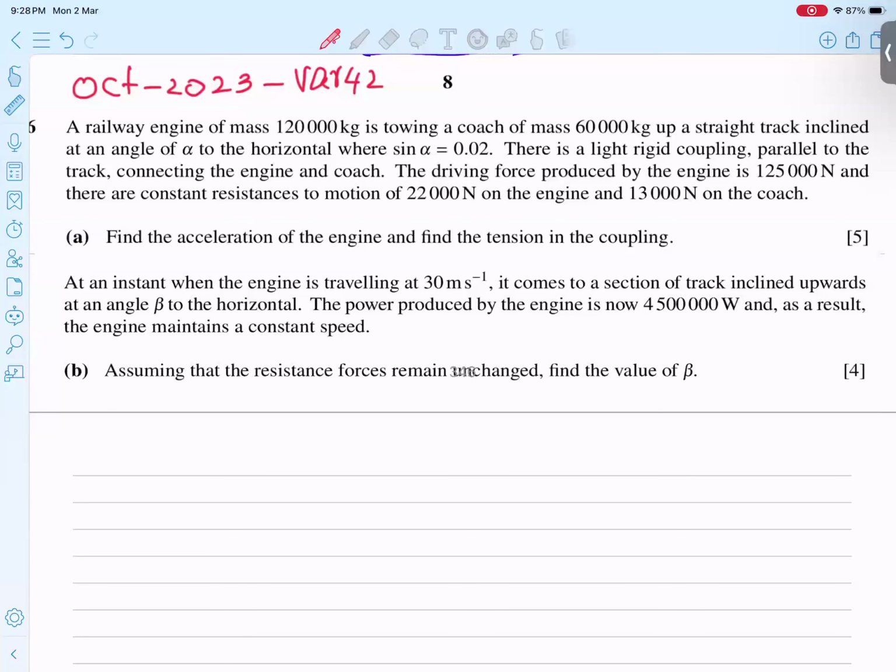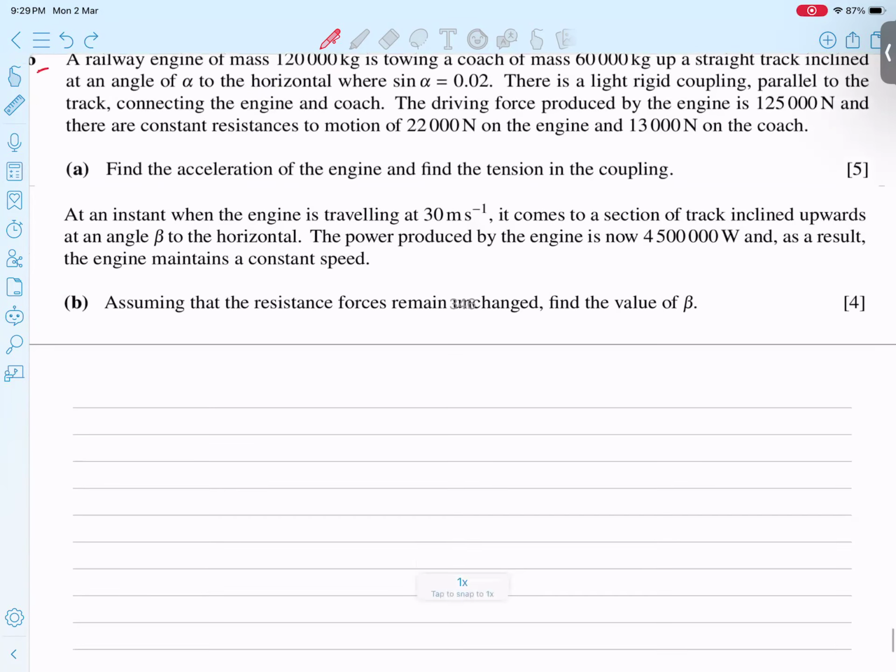Bismillah ar-Rahman ar-Rahim. This is October 2023, variant 42, question number 6, on the connected particles concept. A railway engine of mass 120,000 kilograms is towing a coach of mass 60,000 kilograms on an incline at angle alpha to the horizontal. Up till now, that is what I can understand, and I will make the diagram.